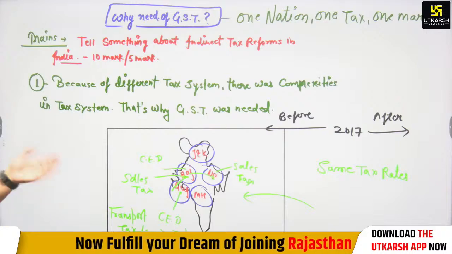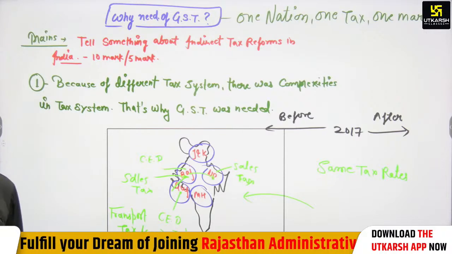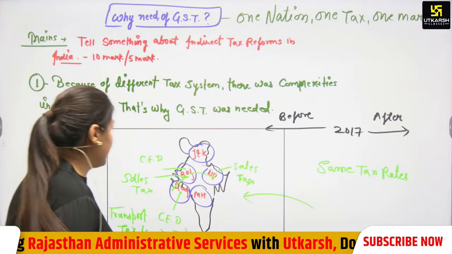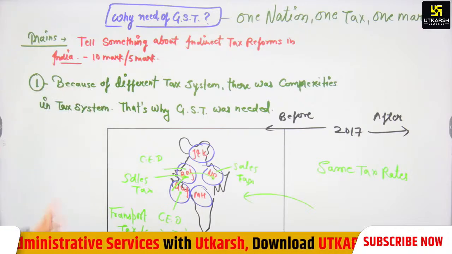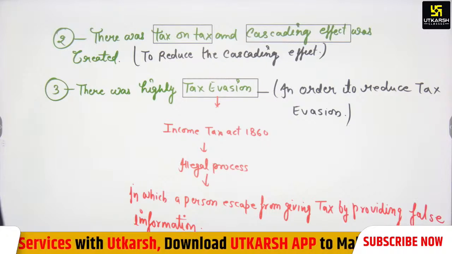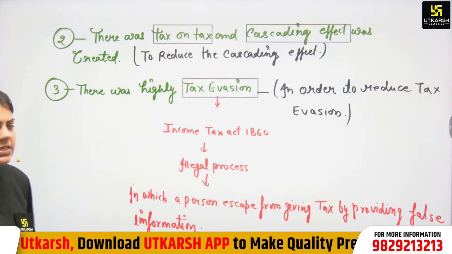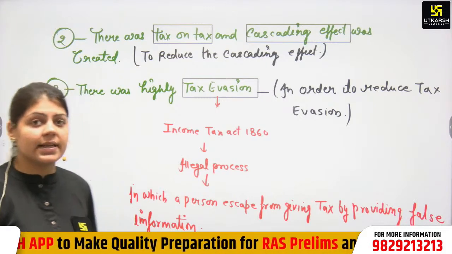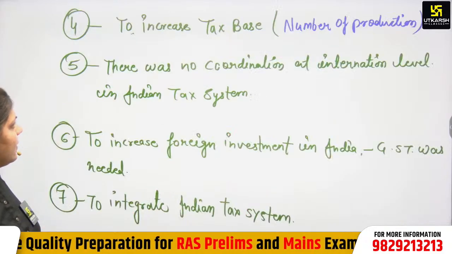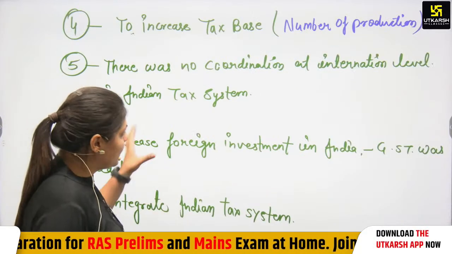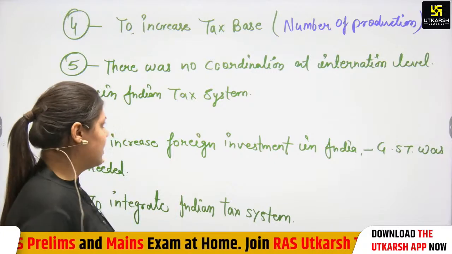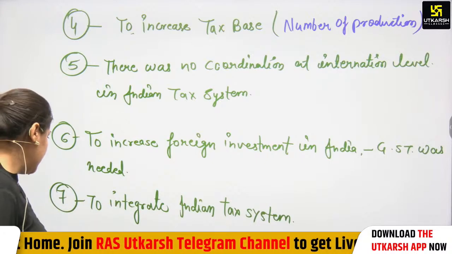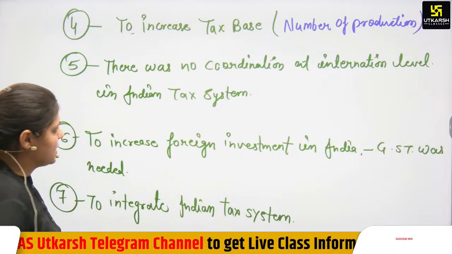Again, why the need for GST? We have discussed from the main perspective that because of the different tax systems there were complexities, and that's why GST was needed. There was tax on tax and a cascading effect was created, and there was high tax evasion. Tax evasion is an illegal process and tax avoidance is a legal process. Again, to increase the tax base, to coordinate at the international level, to increase foreign investment in India, and to integrate the Indian tax system, GST was needed.